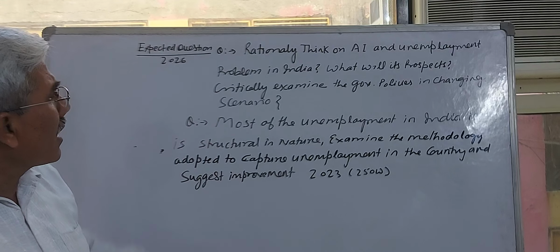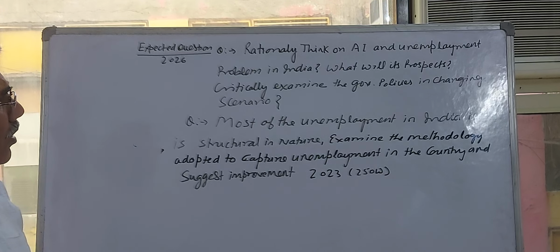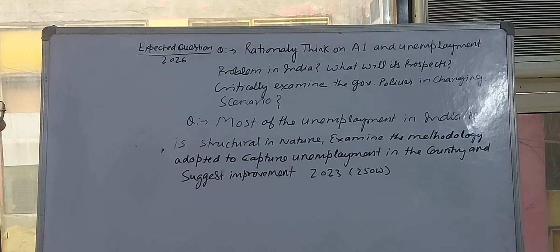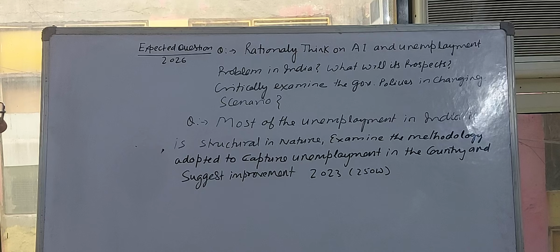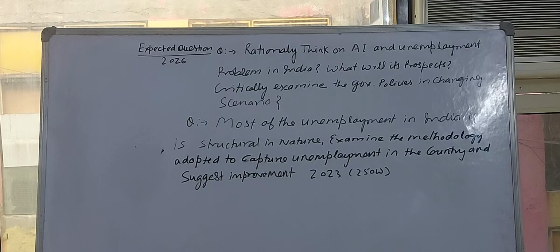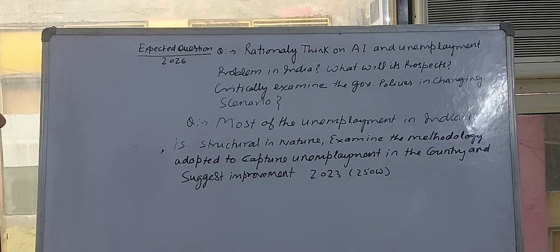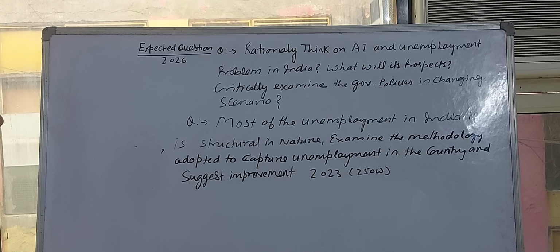Expected question: rational thinking, think on AI and the unemployment problem in India. What will be its prospects? Critically examine the government policies in the changing scenario. Students, first of all, you have to explain the changing AI role and unemployment problem in India.